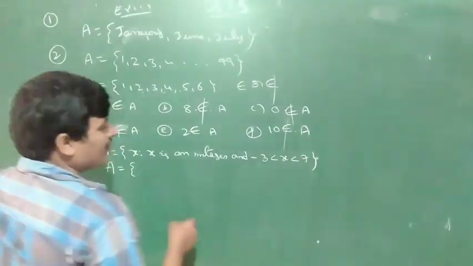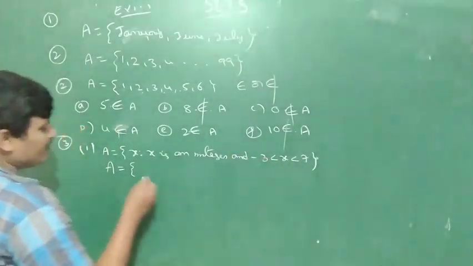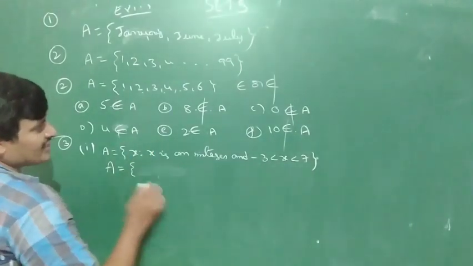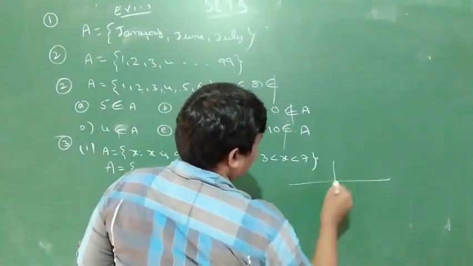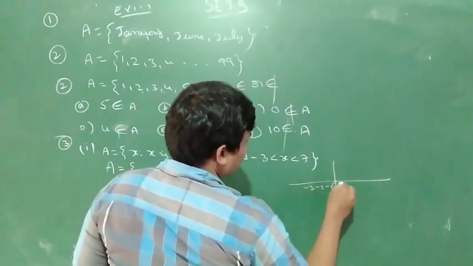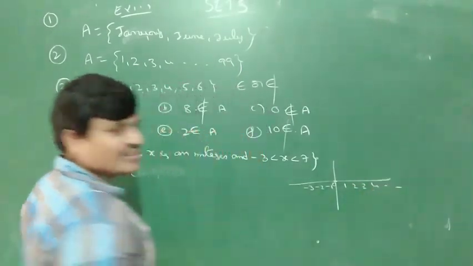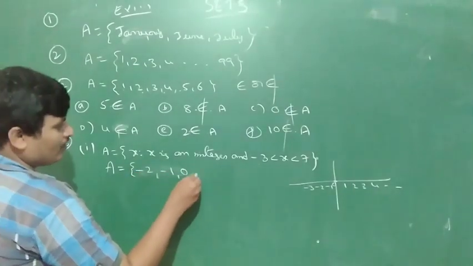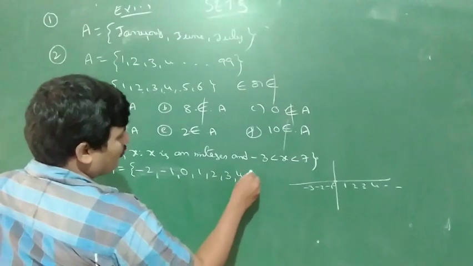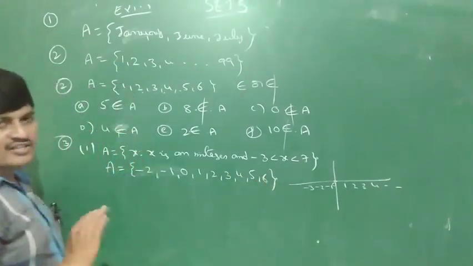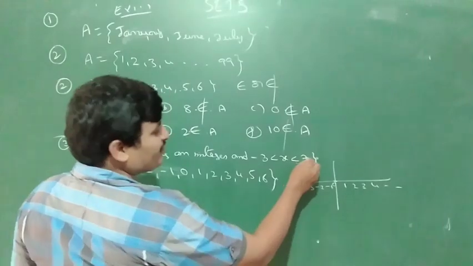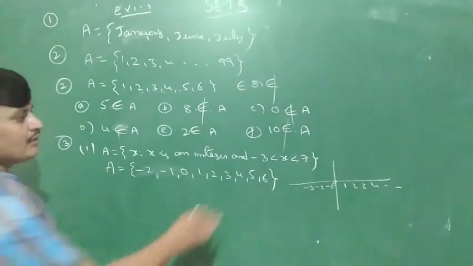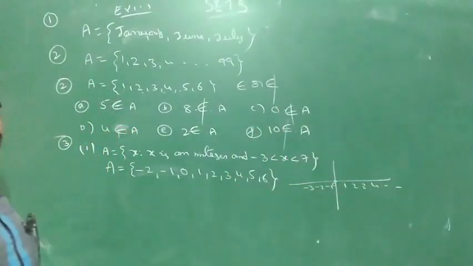So, from minus 3 to 7, minus 3 is not included because it is strictly less than. This is the real line: minus 3, minus 2, minus 1, 0, 1, 2, 3, 4 and so on. So after minus 3 we have minus 2, minus 1, 0, 1, 2, 3, 4, 5, up to 6. Not 7, because it is less than 7, meaning below 7, not equal to 7. Above minus 3, not minus 3. This is one.